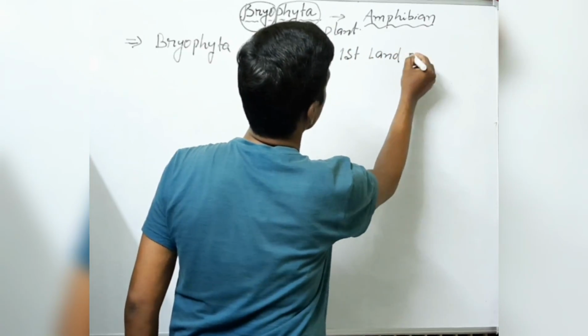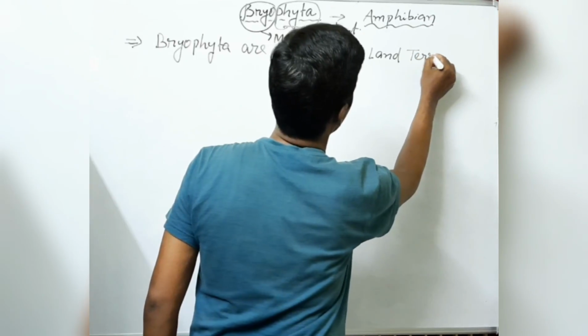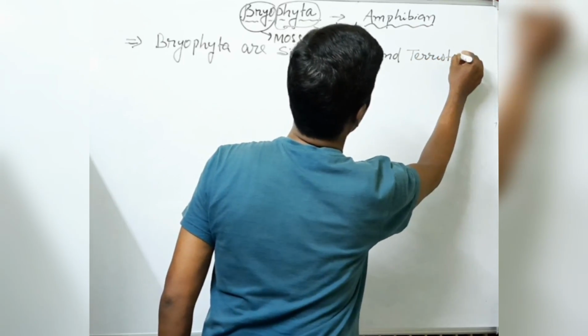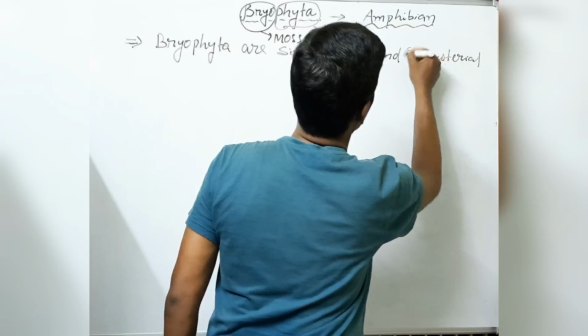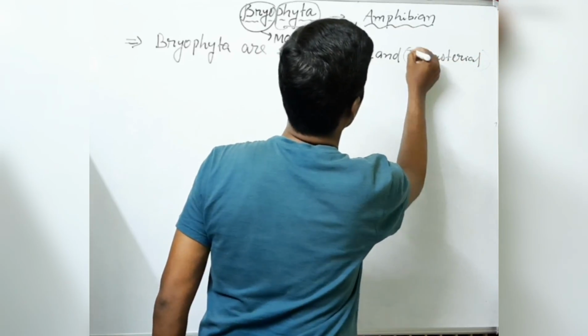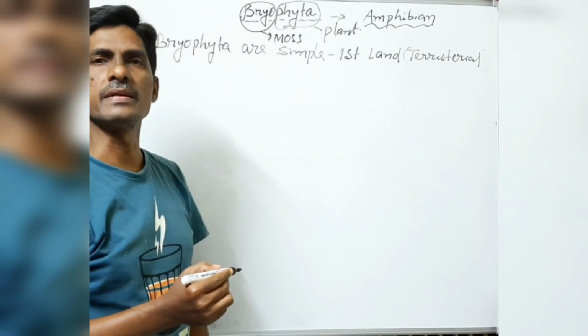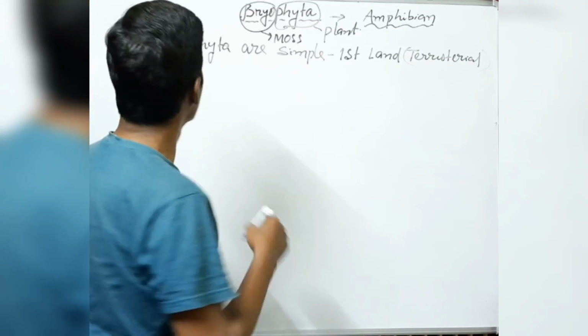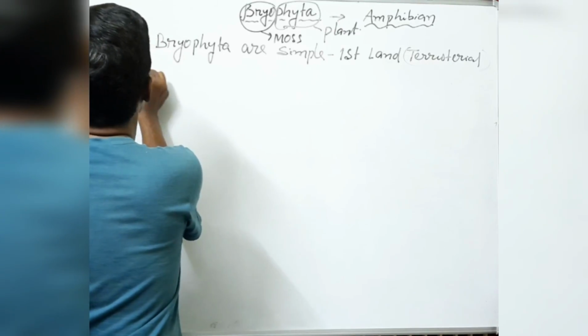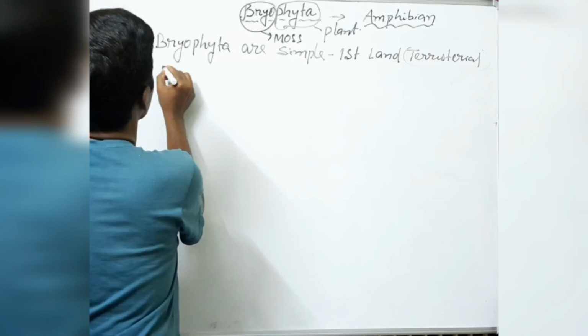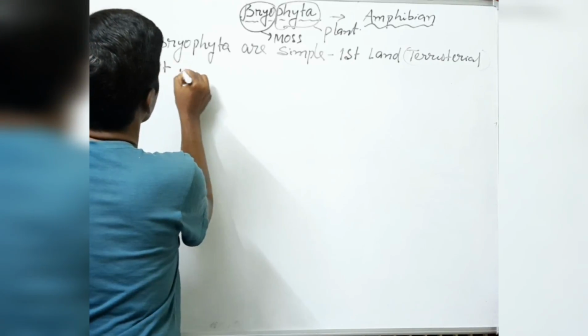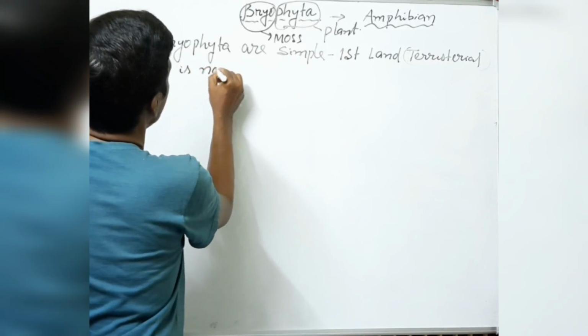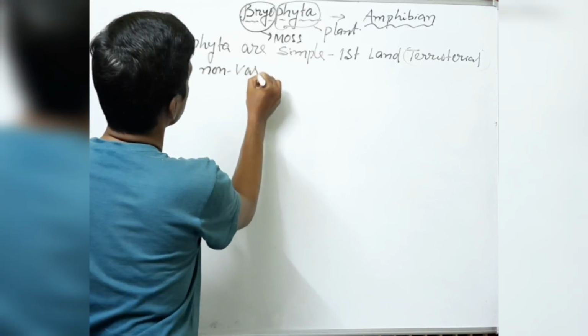Land means we can say terrestrial. So Bryophyta is the first terrestrial plant, and it is also a non-vascular plant. Here the important point is that it is a non-vascular plant.